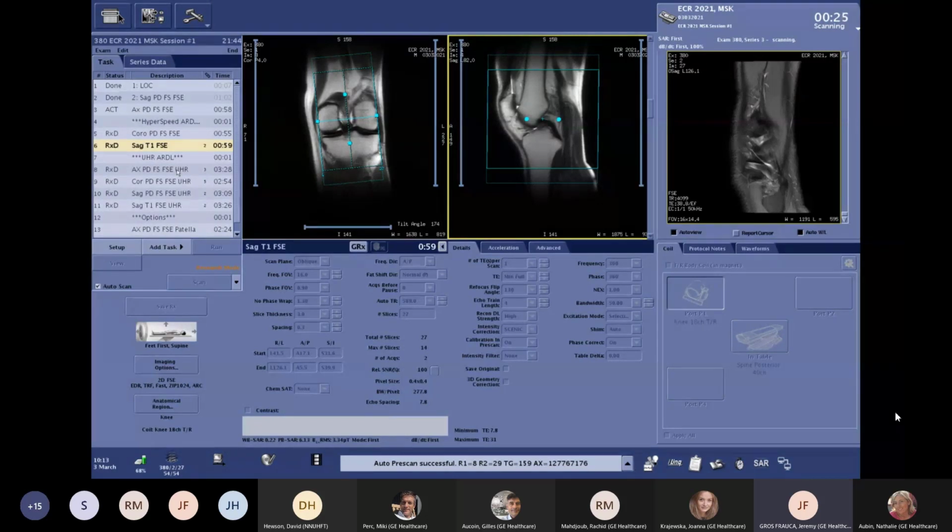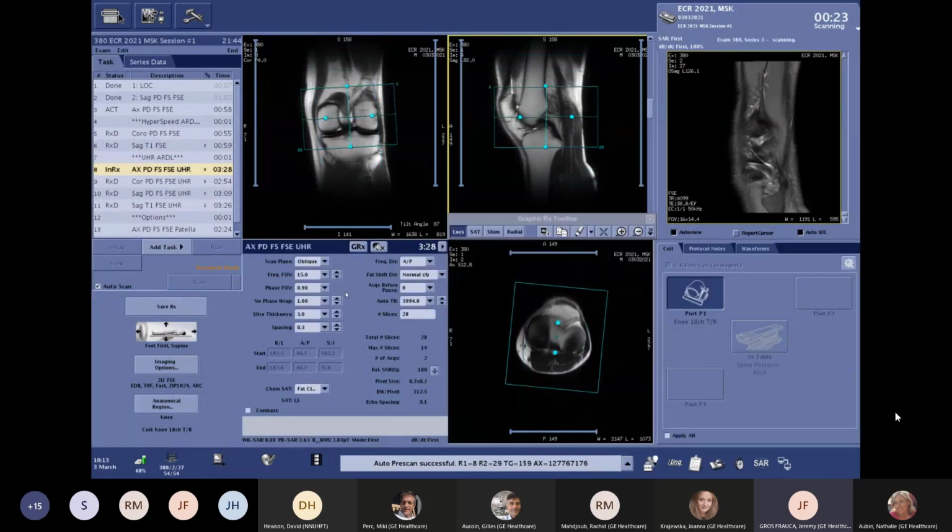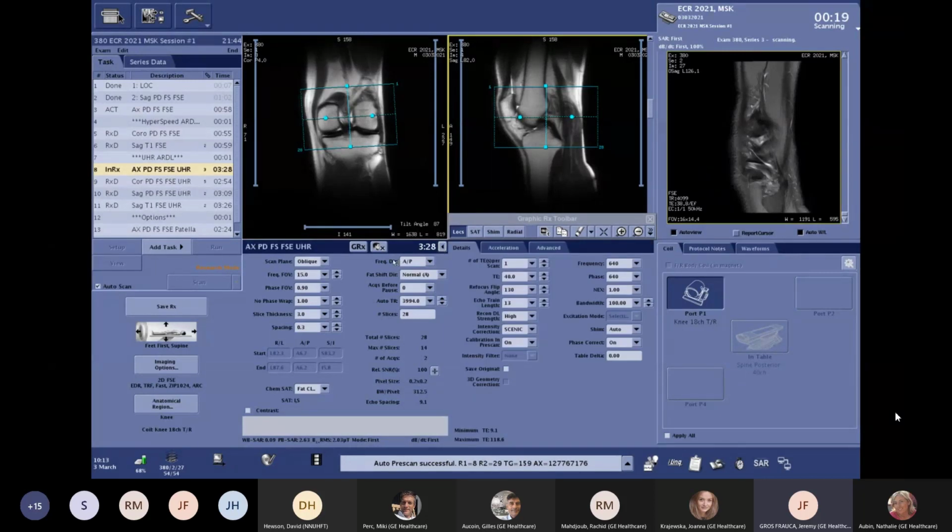Just maybe because we are on the resolution, on the parameters, let's see what will happen with the ultra high resolution. You can see first that my examination is already positioned and I will not have to touch anything else because I am using the smart link between the sequences, and the system will just run using the same positioning.